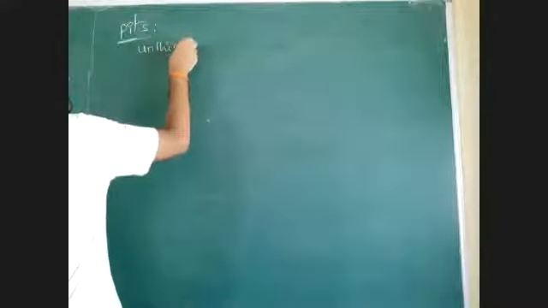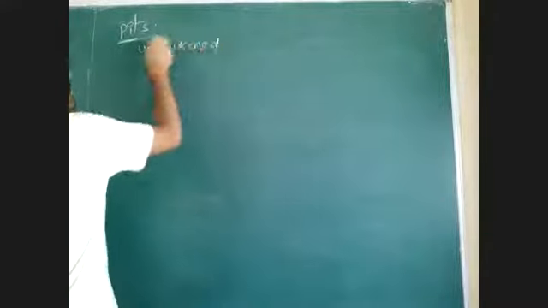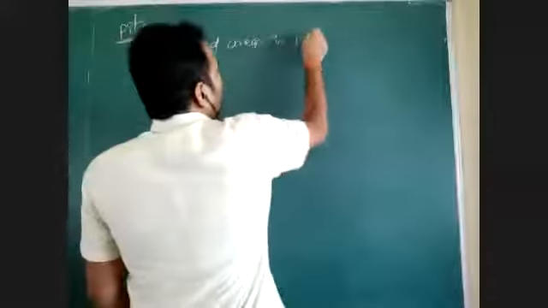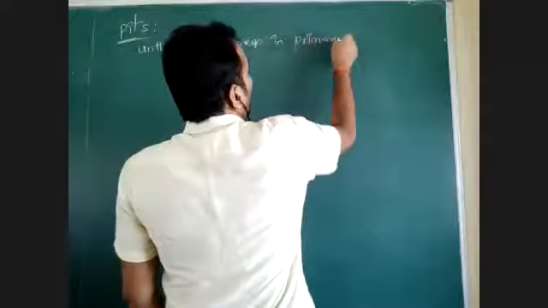What does this pit mean? Unthickened. Unthickened means normally cell wall is thick, where that primary cell wall is there, right? Unthickened areas in primary cell wall.